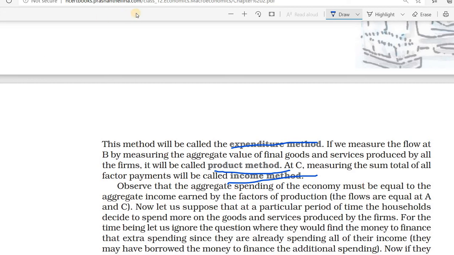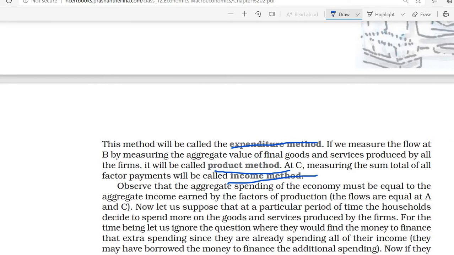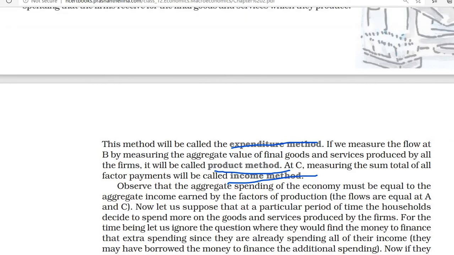Through these three methods we can calculate the aggregate value of final goods and services produced in a country during a year by the firms and the households. Through that we can calculate total national income, or measure GDP.